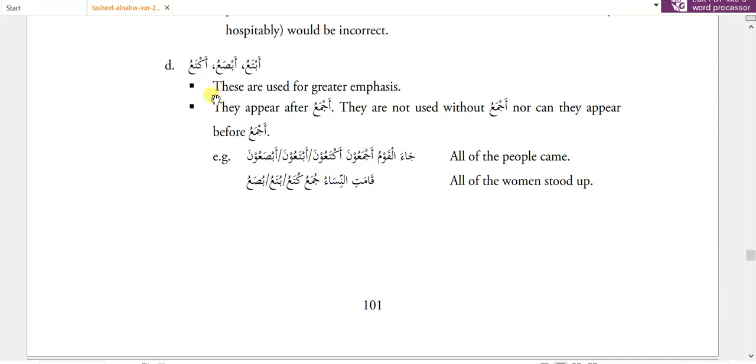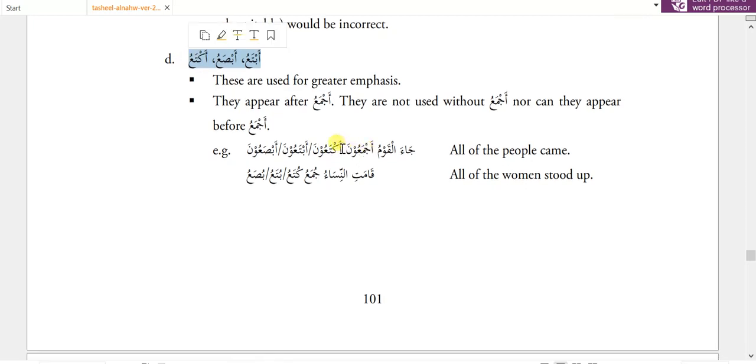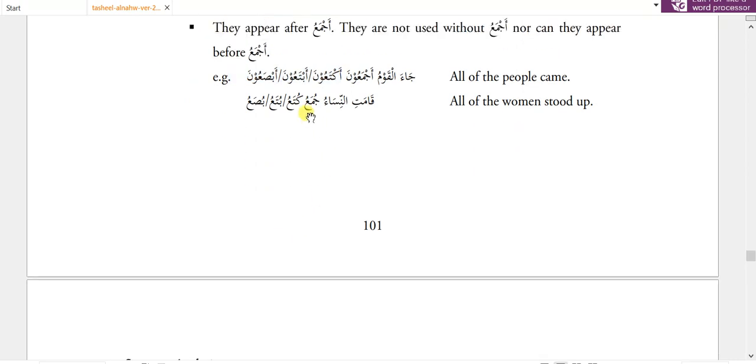But the problem with these three words is that they cannot be used as a single, separate word like kullun, ajma'un. They are only used after the word ajma'una. So if we want to use one of these three words, we should first use ajma'una, and then we can use one of these three words. Now the muannas of ajma'un is juma'u.